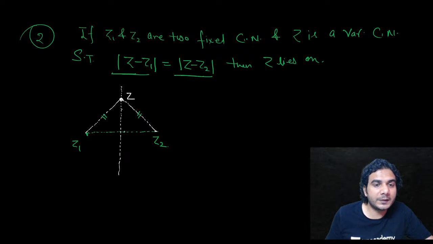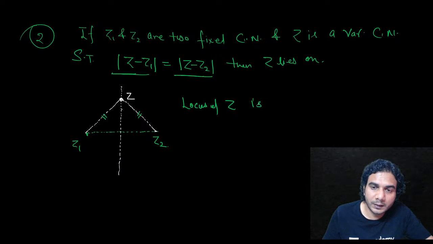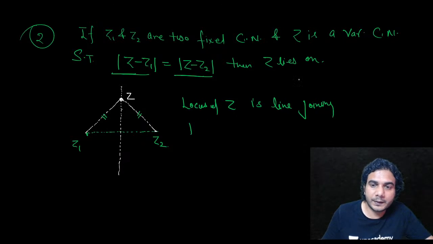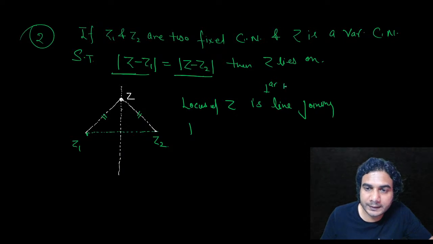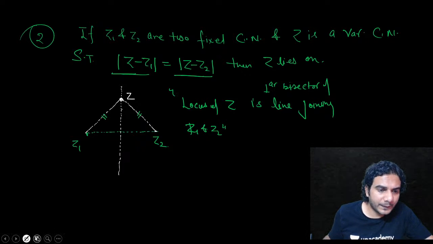So the locus of Z is the perpendicular bisector of the line joining Z1 and Z2. Okay, so I hope this is clear.